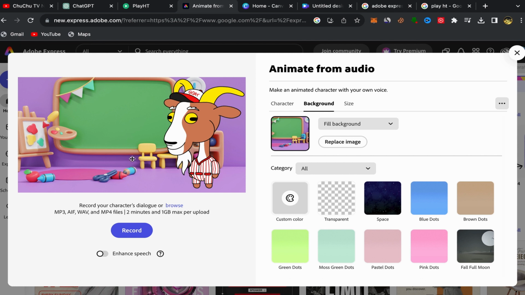character background. You can find the background on Canva. I found this one on Canva. You can go to Canva, search for cartoon background, and you can find one like this, okay.